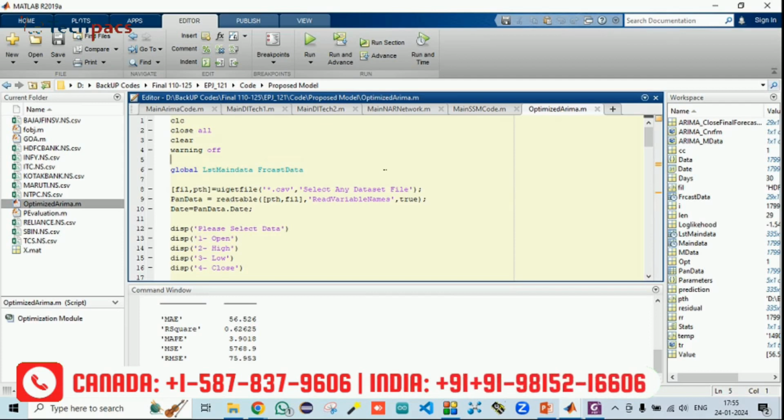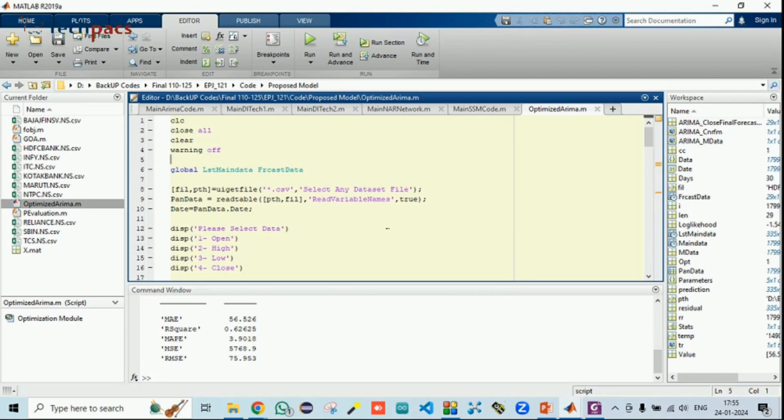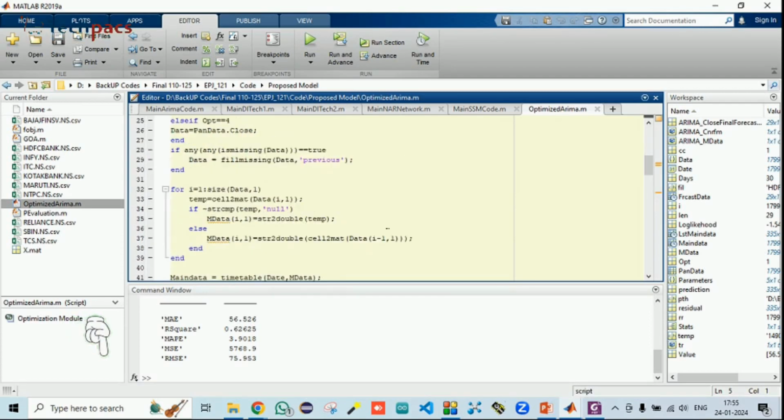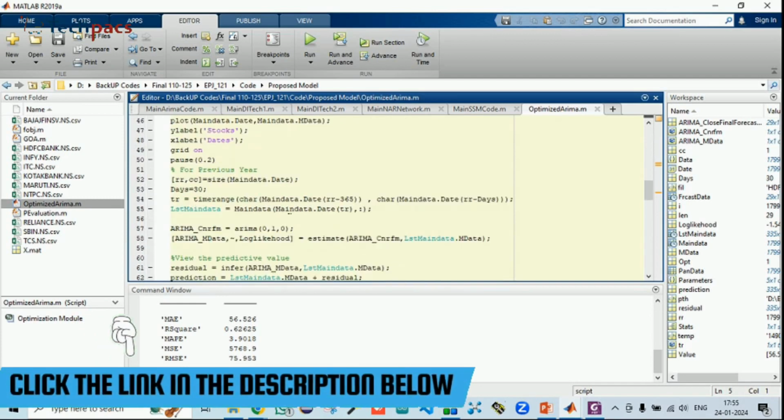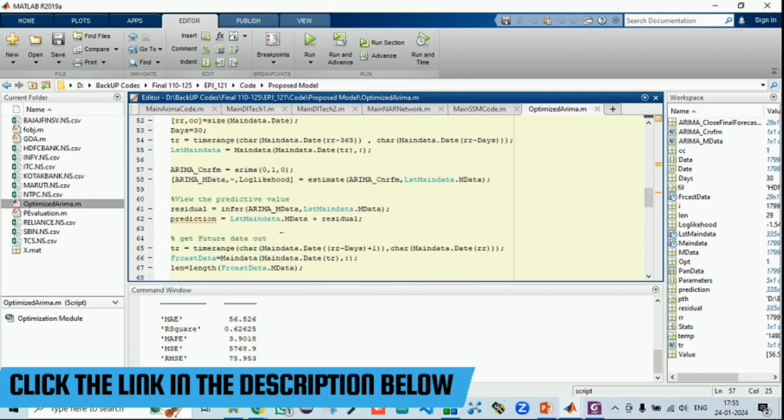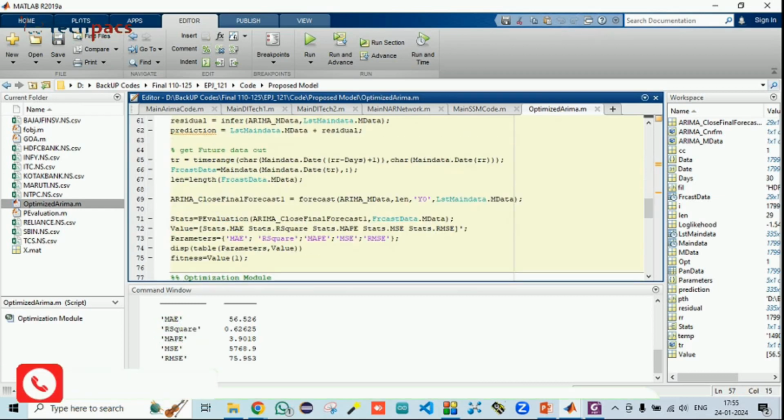This makes the proposed system dynamic and applicable to different data sets so that the predictions can be effective. You can see the initial steps were the same, but where the ARIMA model was initially 0, 1, 0, these are the three parameters that we need to identify. Now we are identifying these values by applying the proposed model.